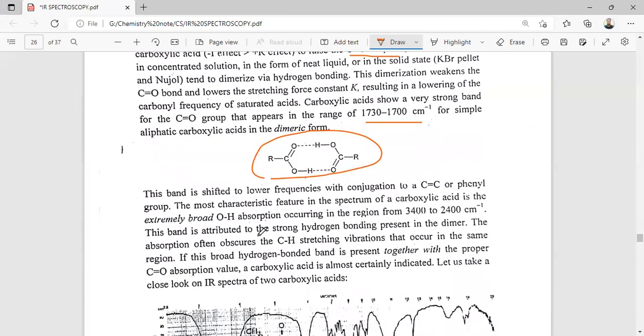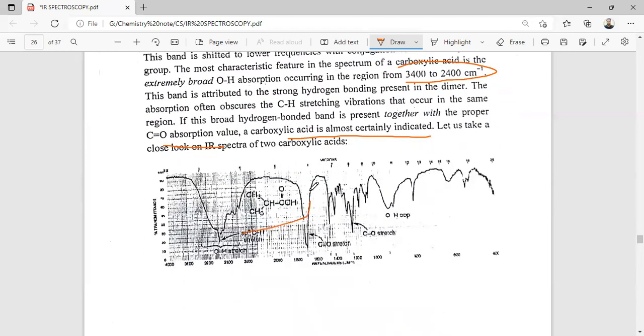The most characteristic feature of the carboxylic acid is the extremely broad OH absorption occurring in the region of 3400 to 2400. This band is attributed to strong hydrogen bonding within the dimer. The absorption often occurs with the C-H stretching vibrations in the same region. If this broadened hydrogen bonded band is present together with the proper C=O absorption, the carboxyl group is almost certainly indicated. So this is the stretching frequency of the acid group.